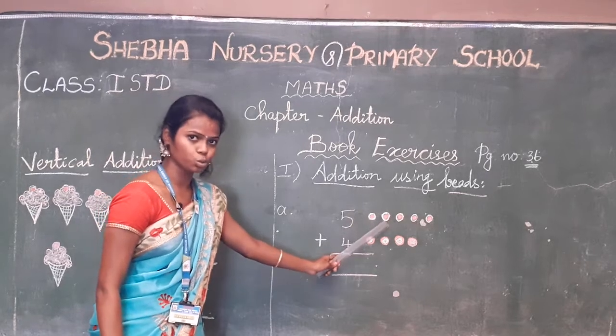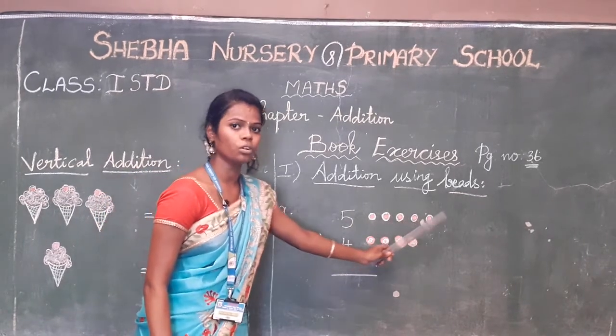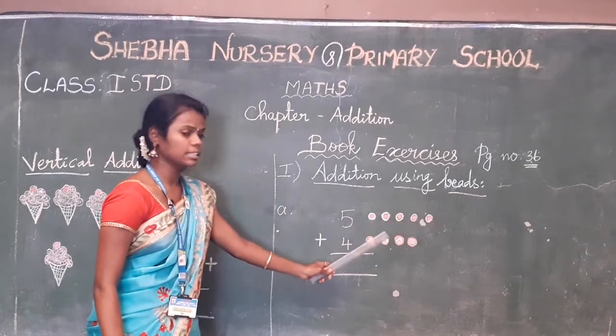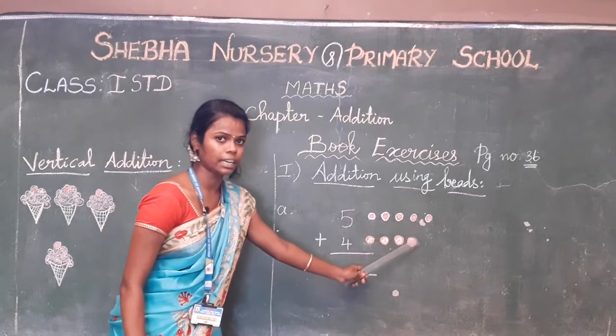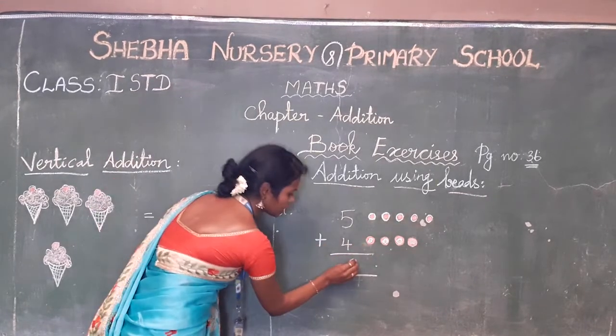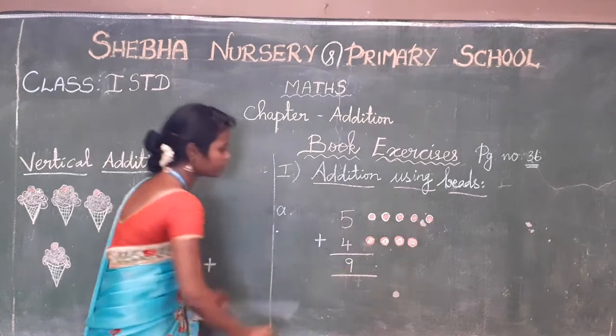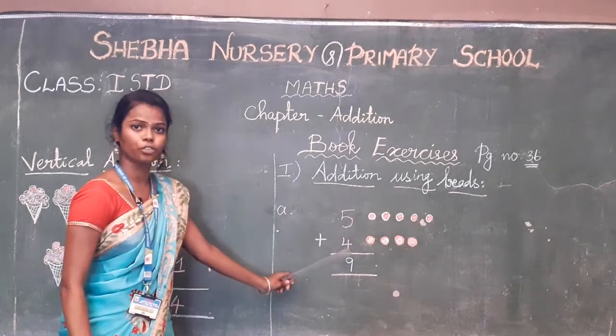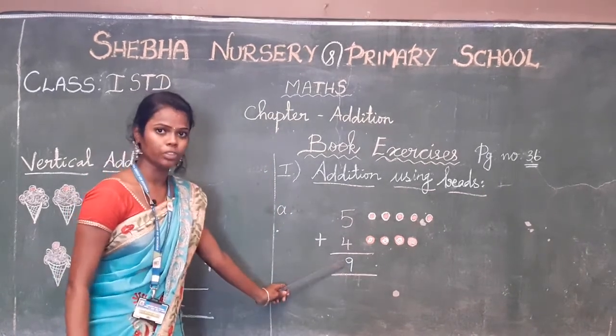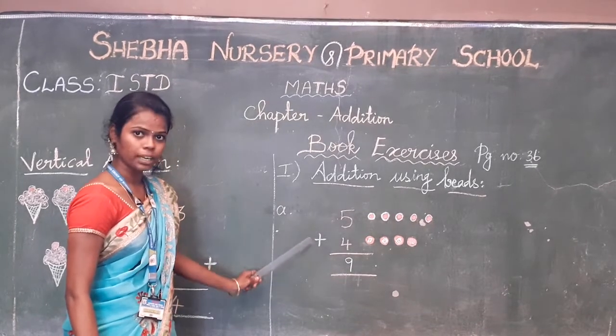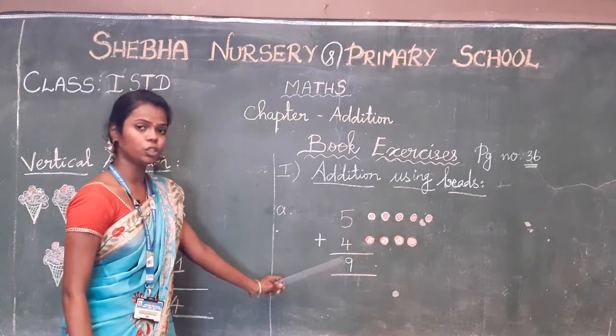1 2 3 4 5 6 7 8 9. The answer is 9. Okay children, 5 plus 4 is equal to 9.